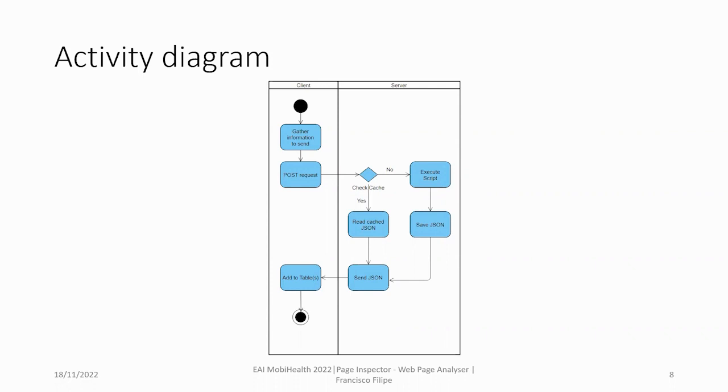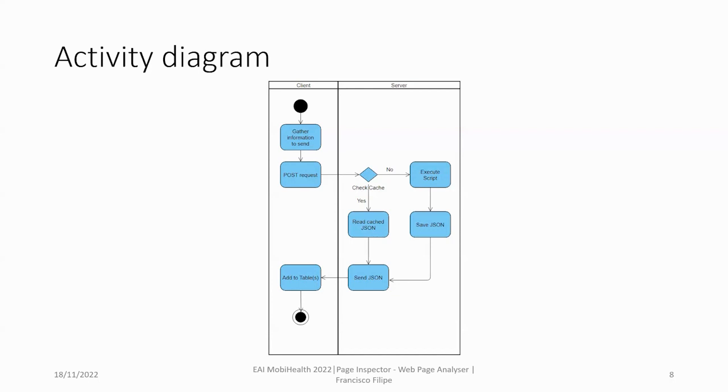The process starts by identifying the necessary information. For example, for the spelling report, the necessary information will be the URL, the language, and the content. Then send that information to the server through a POST request. The requested report is checked to see if it is already cached. If it is, then a JSON response is returned.